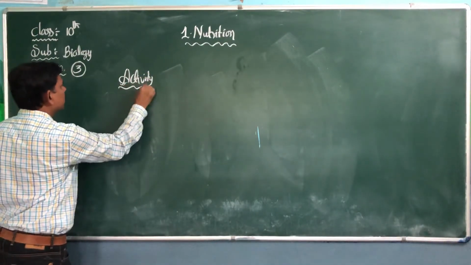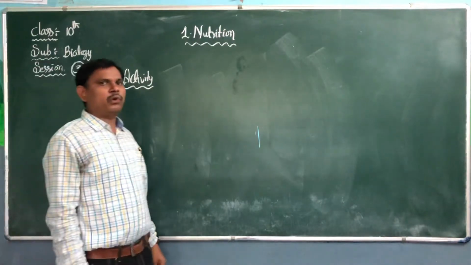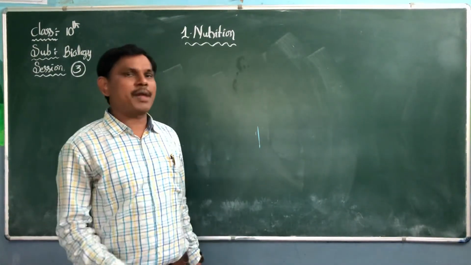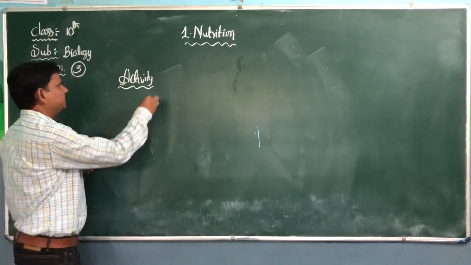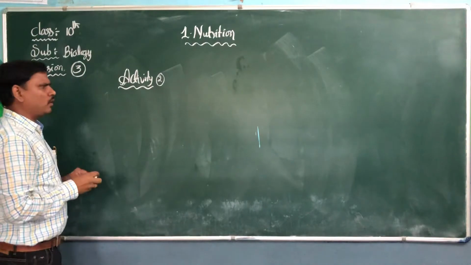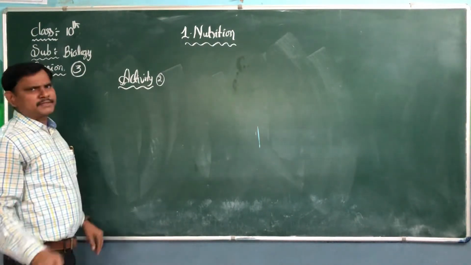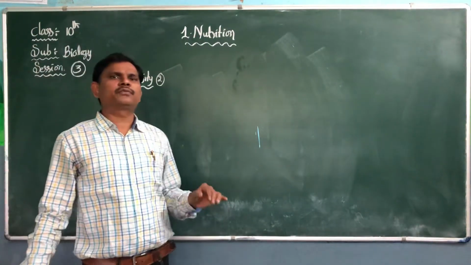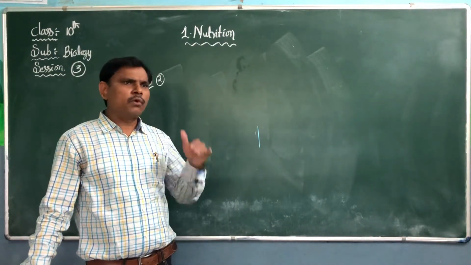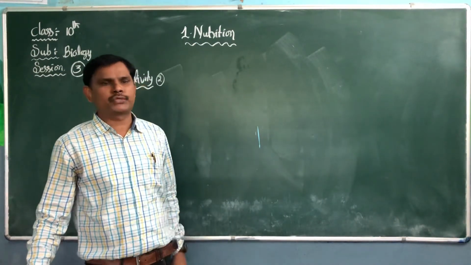I told you in the first lesson there are 4 activities, very important, and 1 lab activity. In activity 2 we are going to discuss that carbon dioxide is essential for photosynthesis. Carbon dioxide is the most important for photosynthesis.